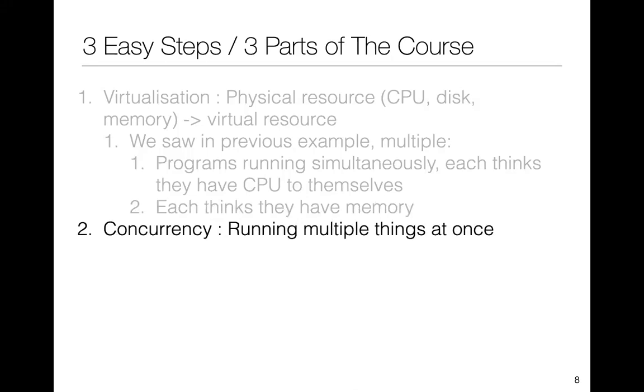The second part of the course is on concurrency, which is on running multiple things at once. Now, you might be wondering, why are we talking about concurrency when we were talking about an operating system? Because an operating system is an example of a really good concurrent program, which is doing many things in one go, which is incredibly hard to do. And as we'll see when we go through this course, there are numerous challenges which come when you do concurrent programming. As we saw previously, what is the state of a text file when we have multiple editors trying to edit it?